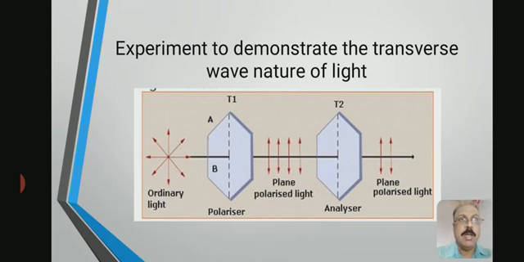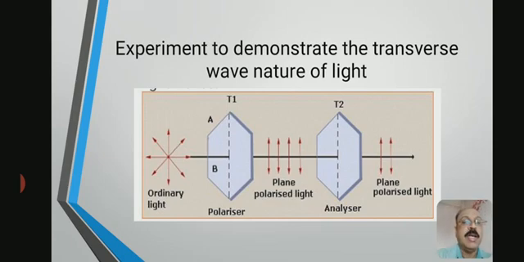So the polarization of light, or the transverse nature of light, can be demonstrated by an experiment as given. Observe the figure first. Here we have taken two tourmaline crystals, T1 and T2.